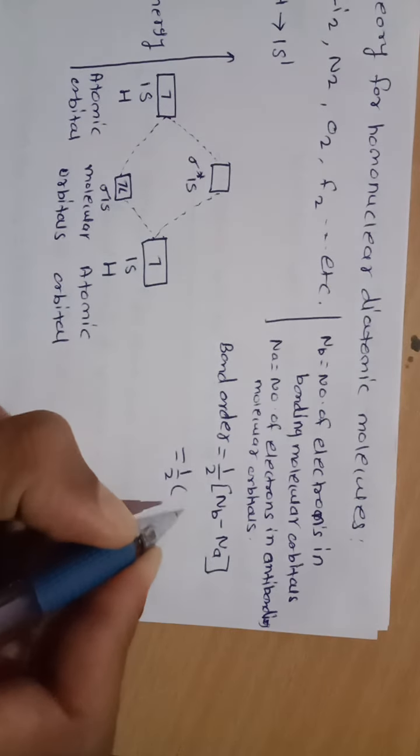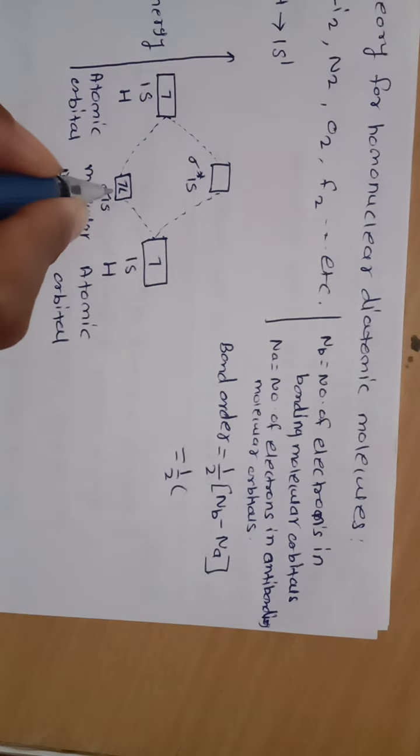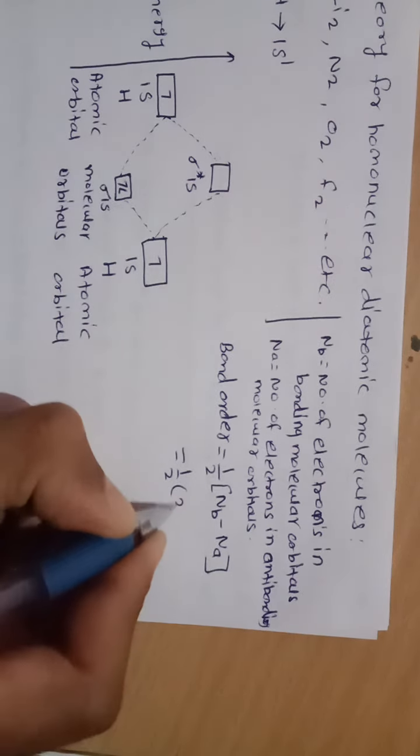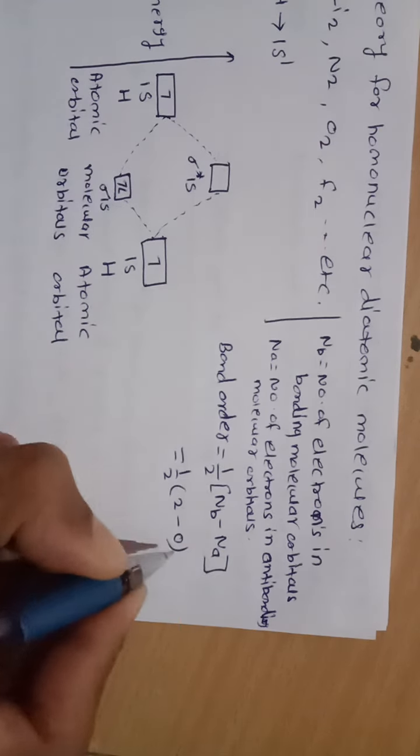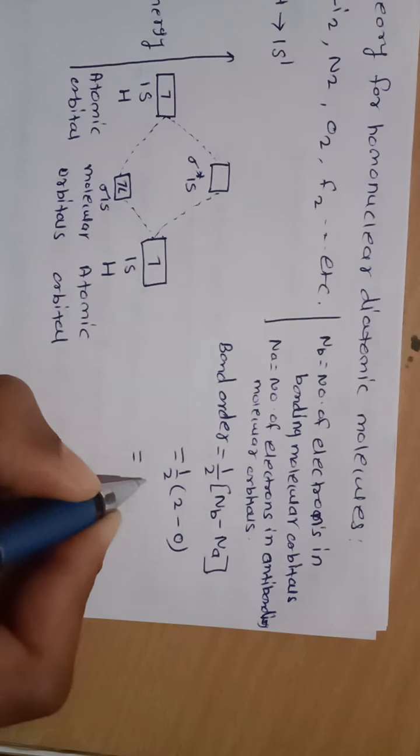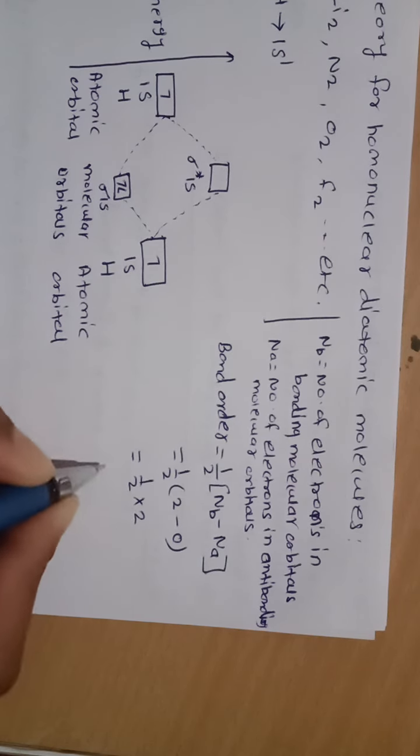1 half into the number of electrons in the bonding molecular orbital, that is the lower energy orbital, 2 electrons, and in the antibonding orbital no electron, 0 electrons present. Therefore bond order is equal to 1 half into 2, which is 1.